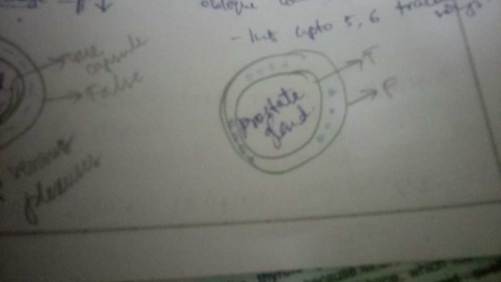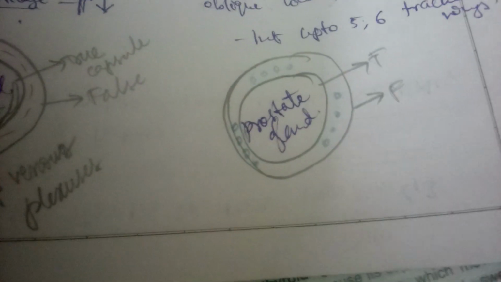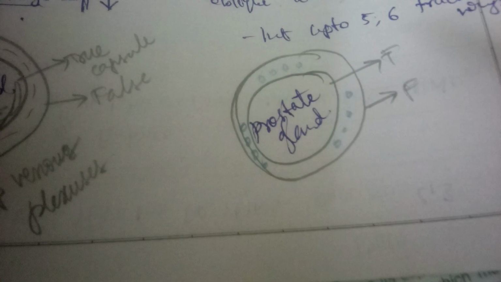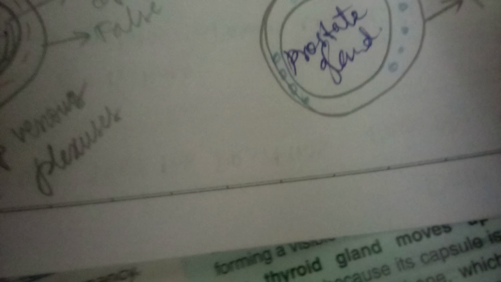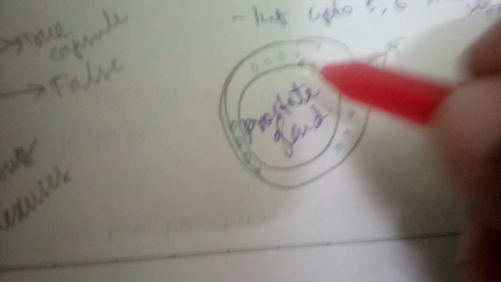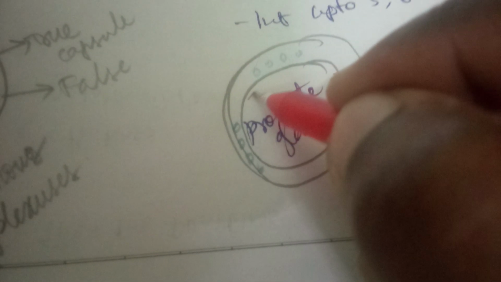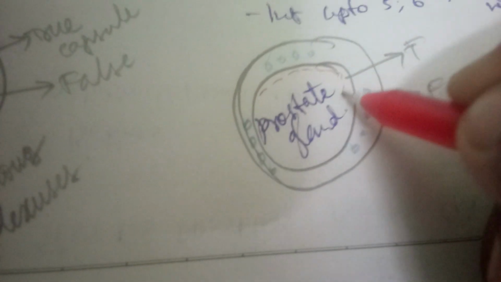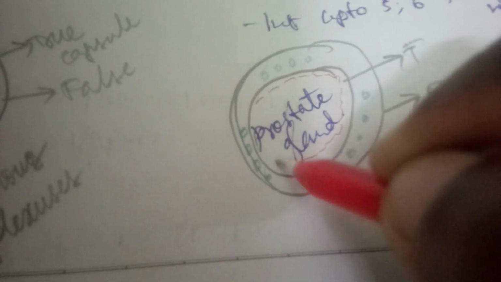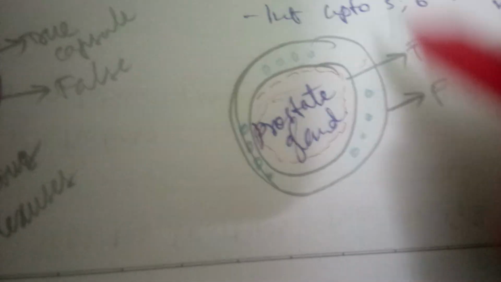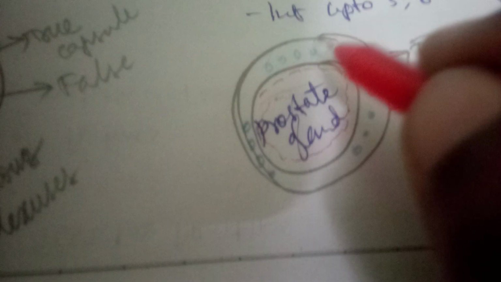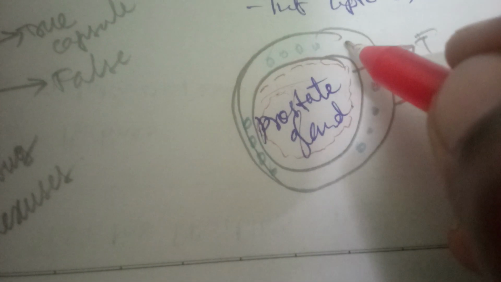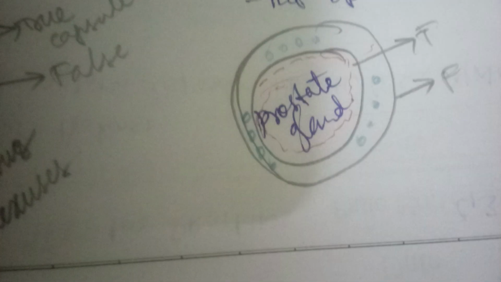Yeah, their venous plexuses are present between the true and false capsules. So whenever the surgeon performs a prostatectomy, removal of the prostate gland due to tumor or any other reason, they give the incision deep to the true capsule of the prostate gland. So only the prostate gland is removed by the surgeon, and the true and false capsules along with their deep venous plexuses are intact in our body.